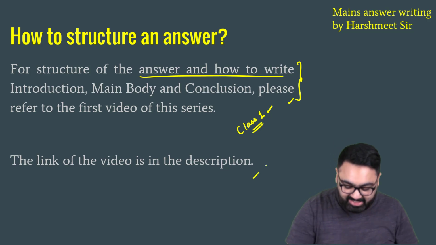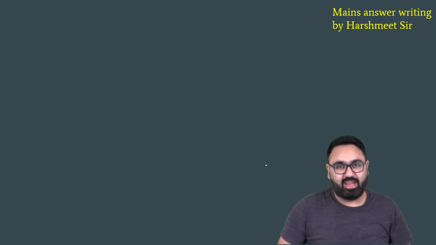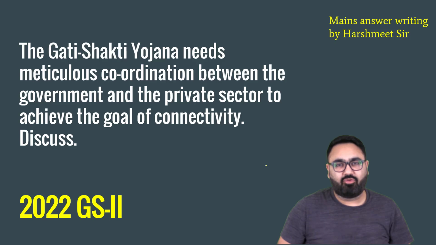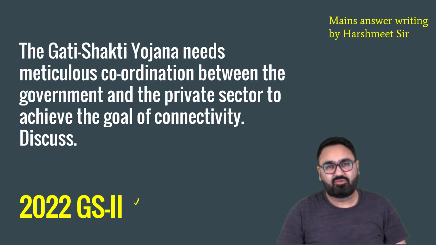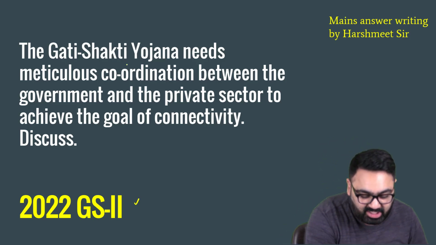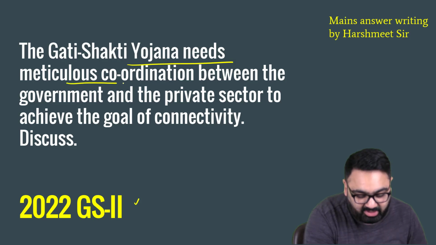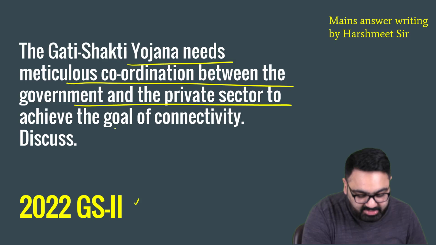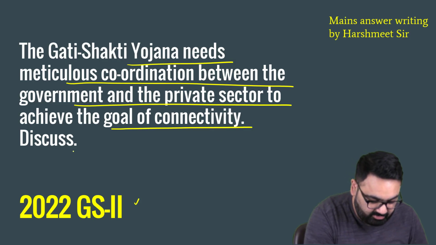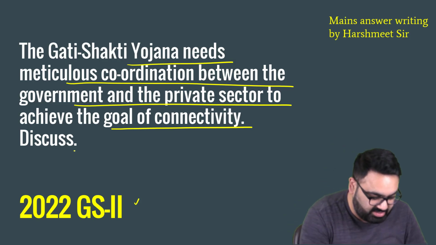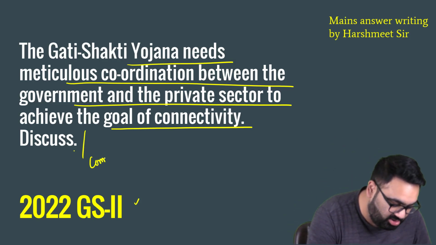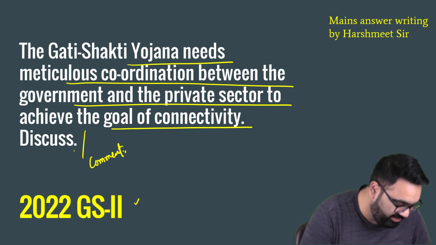Now, let's see what question we have taken up. Today we have taken up a question from the 2022 paper of GS2. The question was about one of the flagship schemes of the Government of India. The Gati Shakti Yojana needs meticulous coordination between the government and the private sector to achieve the goal of connectivity. Discuss.